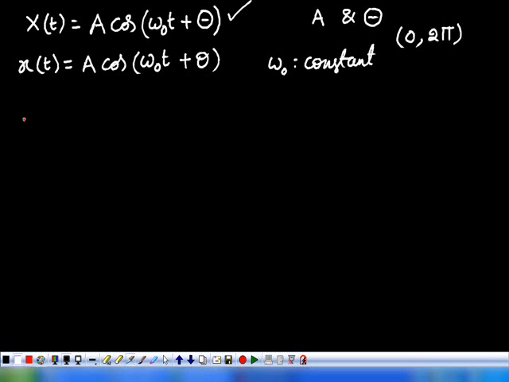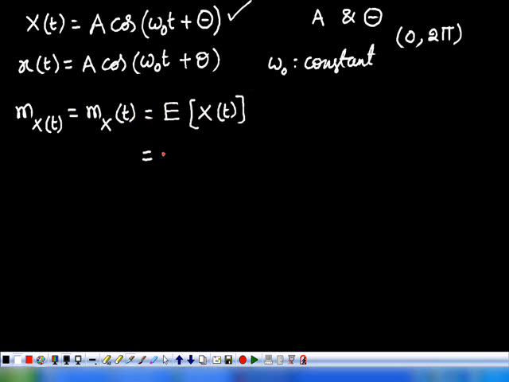So how can you do this? The mean value of the random process is mx of t, which is equivalent to the expectation of x of t. So this can be written as the expectation of A cos(omega naught t plus theta).